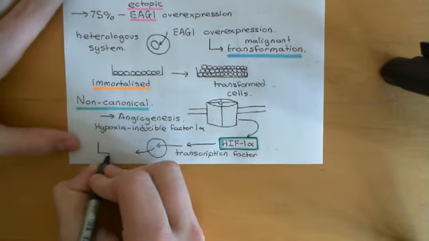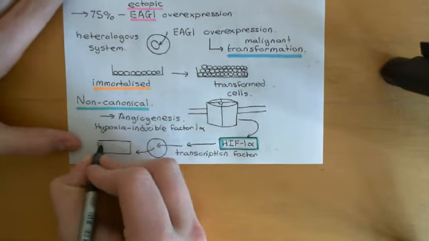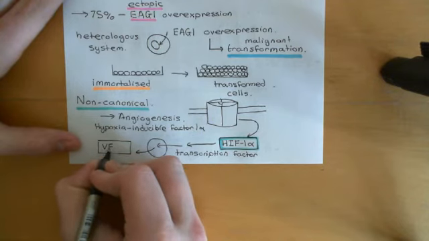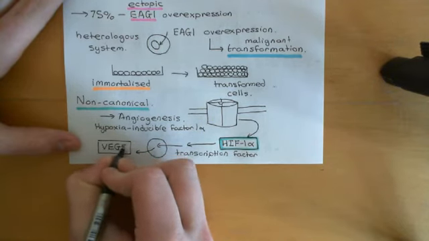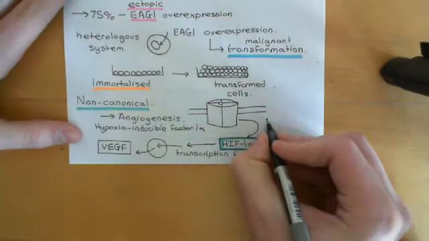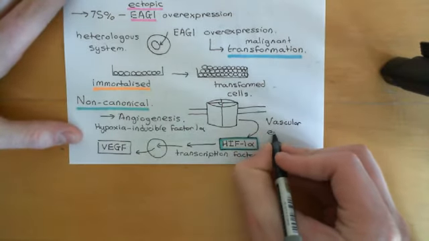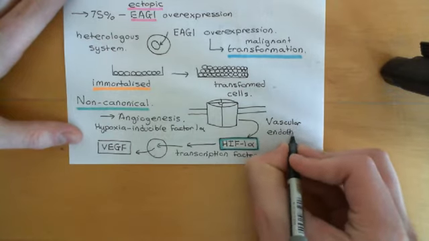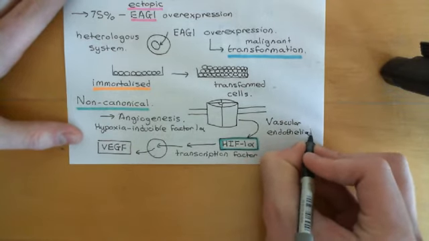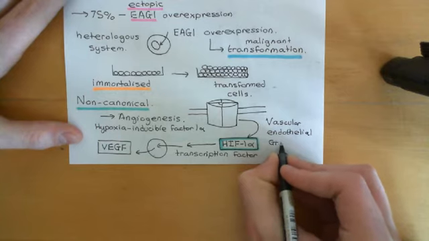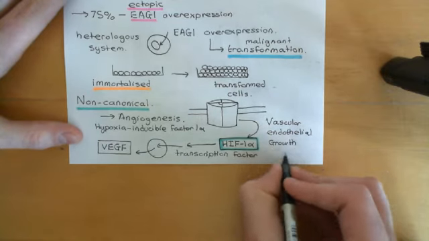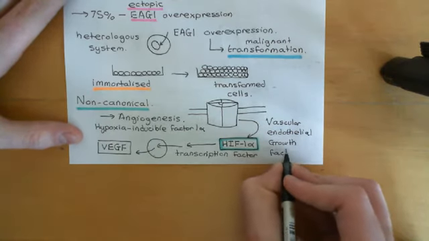So now what's going to happen is the cell is now going to increase its expression of a protein known as vascular endothelial growth factor, VEGF. So this stands for vascular, that's the V, endothelial, that's the E, and then growth factor, that's the GF. Okay, now what does vascular endothelial growth factor do? Well, it's the cry for help, basically.